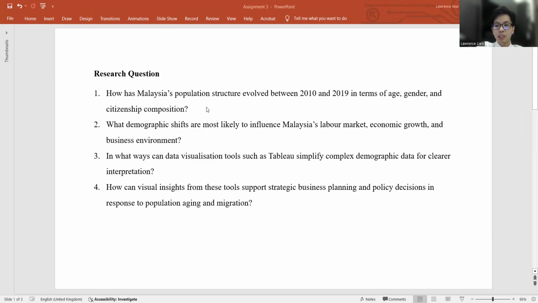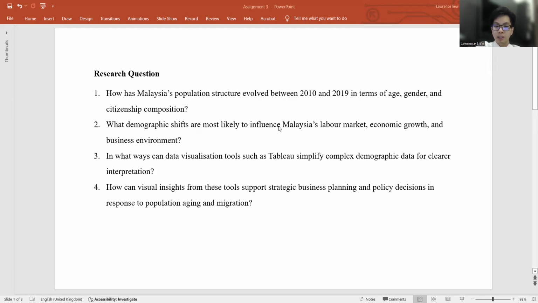As you can see, here are the research questions. How has Malaysia's population structure evolved between 2010 and 2019 in terms of age, gender, and citizenship composition? What demographic shifts are most likely to influence Malaysia's labor market, economic growth, and business environment?